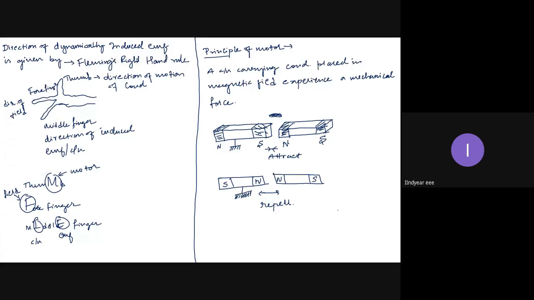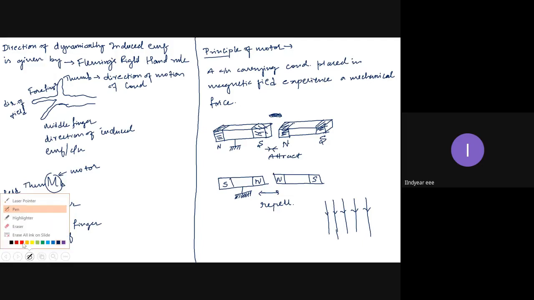Now I have a magnetic field. I have a current carrying conductor. Now we know that a current carrying conductor will produce its flux surrounding it.